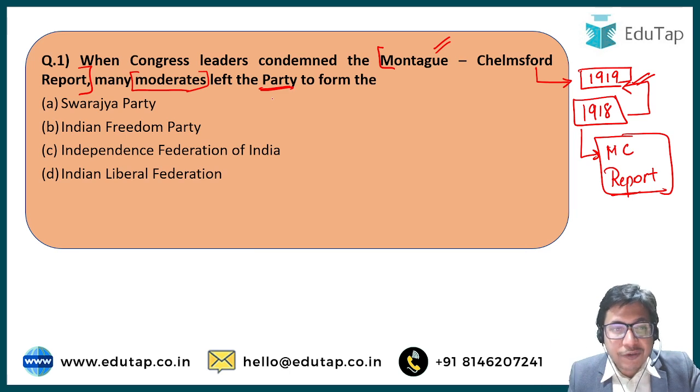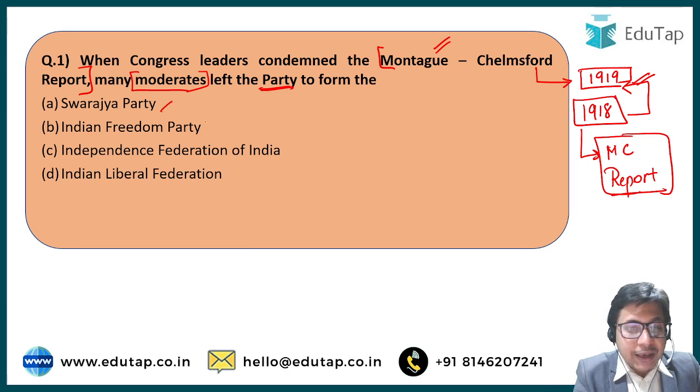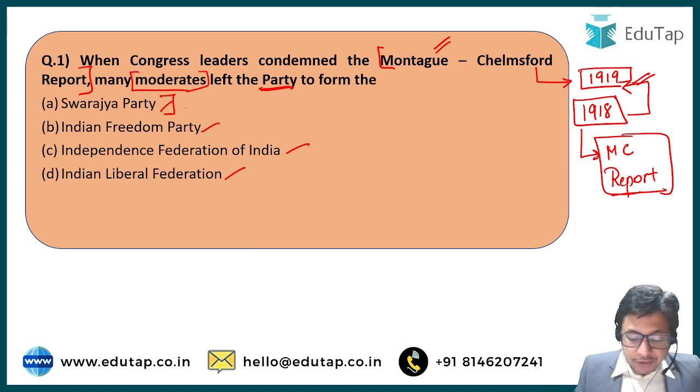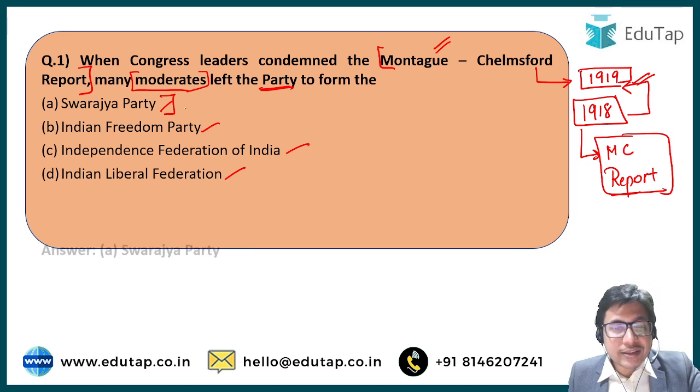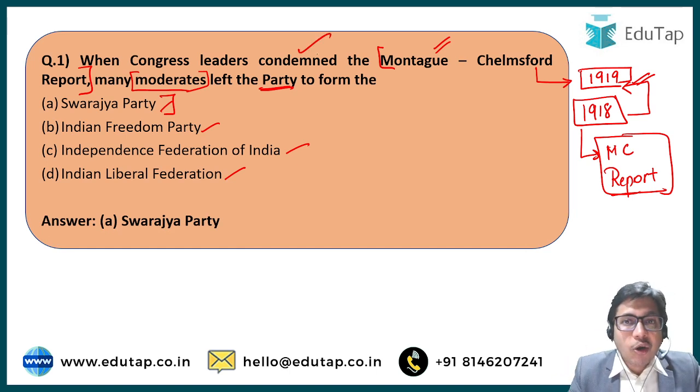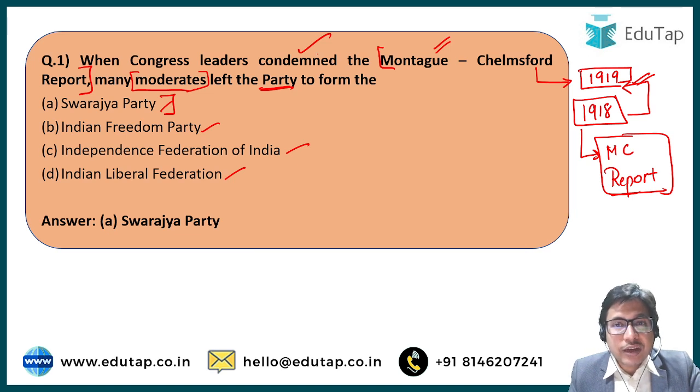Which different party are we talking about here? Options are Swaraj Party, Indian Freedom Party, Independence Federation of India, and Indian Liberal Federation. We have more than once discussed questions on the Swaraj Party, which was formed by the moderate Congress leaders because they did not agree with the condemnation of the Montagu-Chelmsford reforms, which were brought about in 1919.